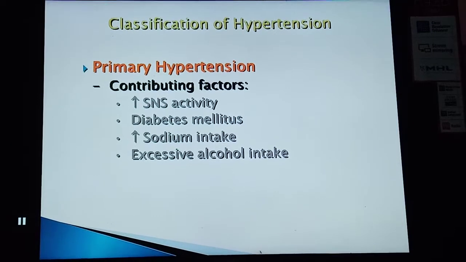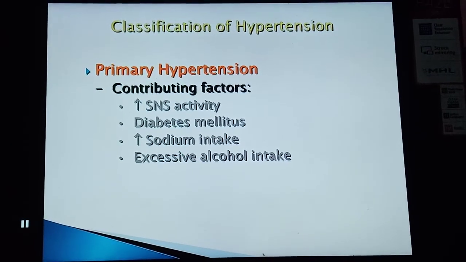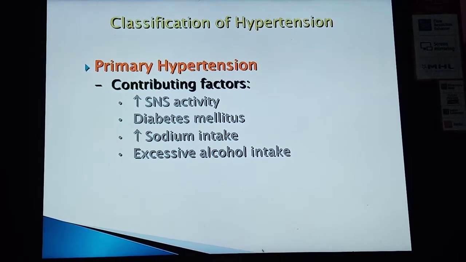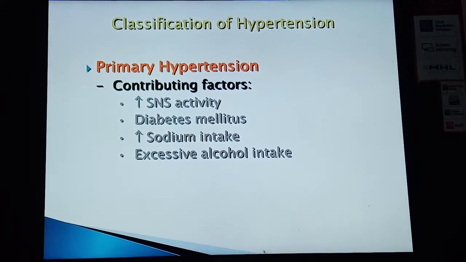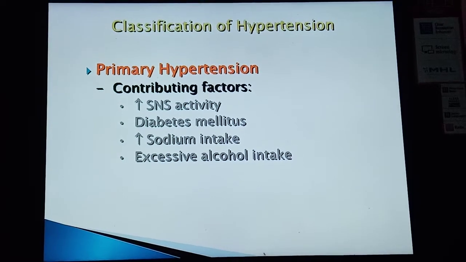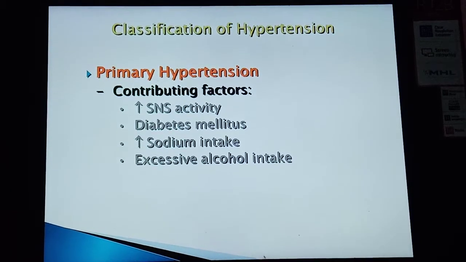Now the primary hypertension. The contributing factors in primary hypertension are increased sympathetic nervous system activity, diabetes mellitus, increased sodium intake, and excessive alcohol intake.